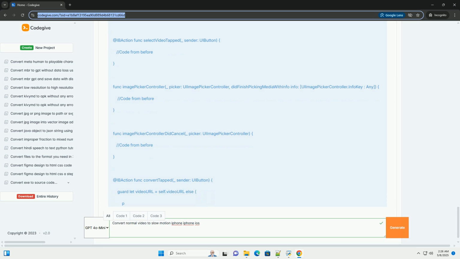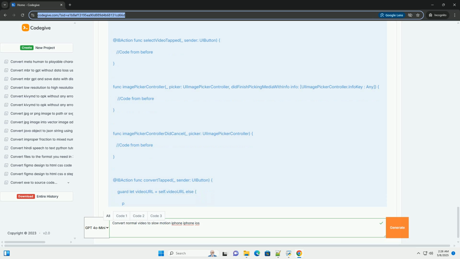17. playVideo(url:): this function plays the resulting slow motion video using AVPlayerViewController. 4. Displaying the slow motion video with AVPlayerViewController. The playVideo(url:) function uses AVPlayerViewController to display the resulting slow motion video. This is a simple and effective way to play videos in iOS.